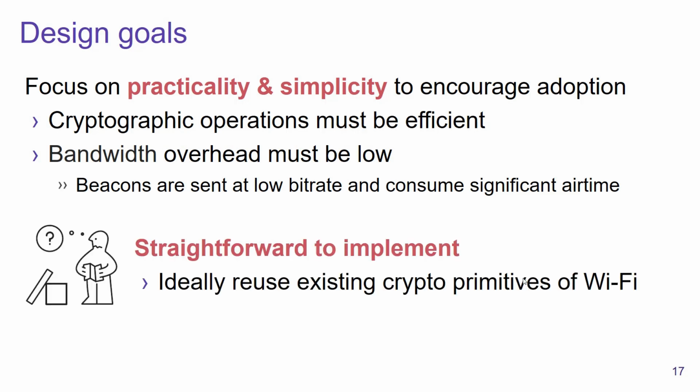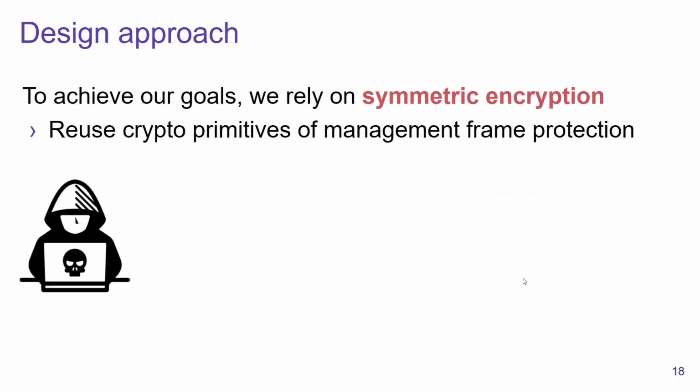Finally, we also want the defense to be straightforward to implement, because then this increases the chance that vendors will actually adopt our defense in practice. And ideally, we will accomplish this by reusing existing cryptographic primitives that were already used in Wi-Fi. So how can we achieve these design goals?